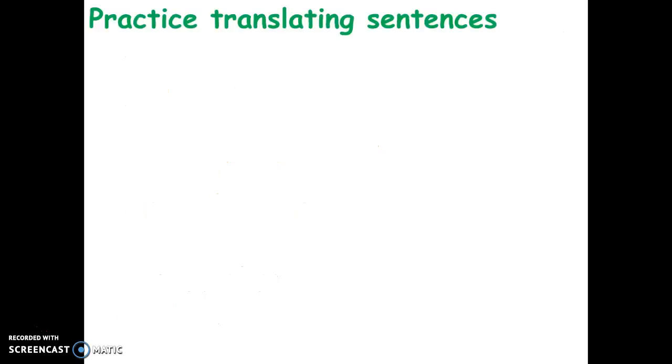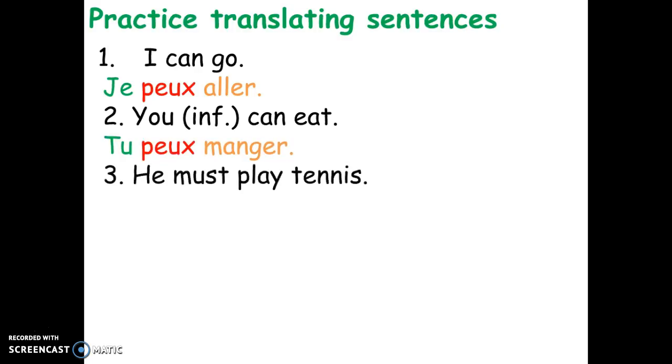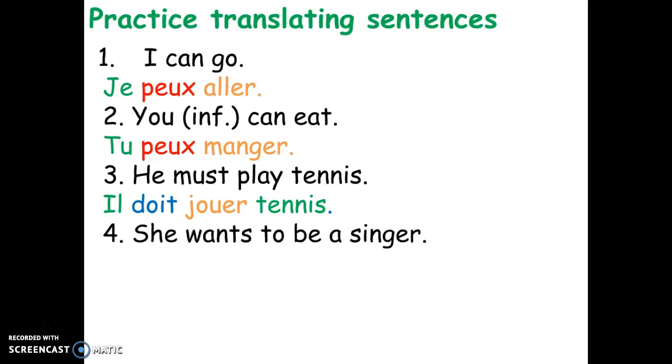Okay, have a go at translating these sentences into French. I can go. Je peux aller. You, informal, can eat. Tu peux manger. He must play tennis. Il doit jouer au tennis. She wants to be a singer. Elle veut être chanteuse.